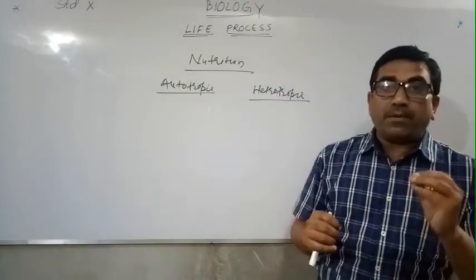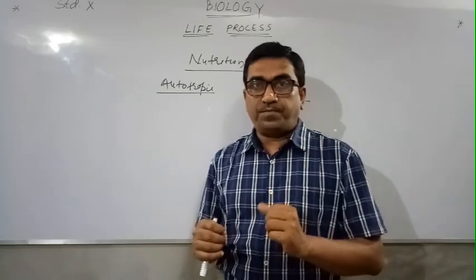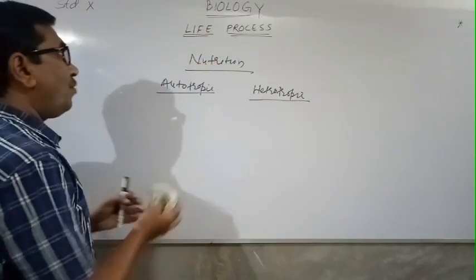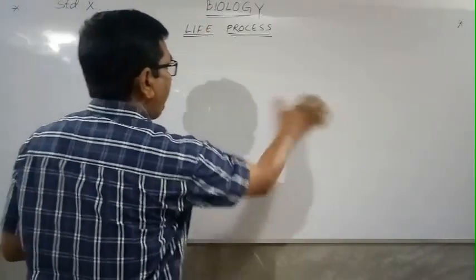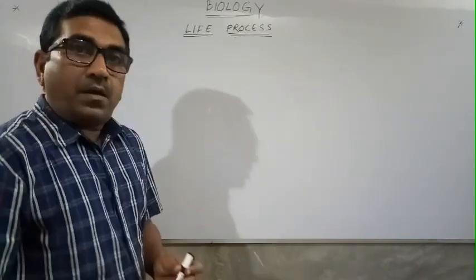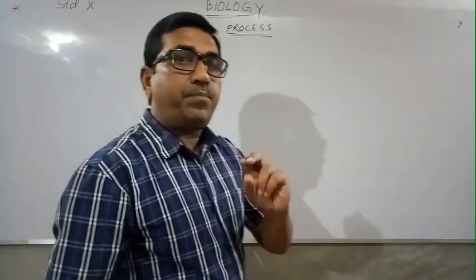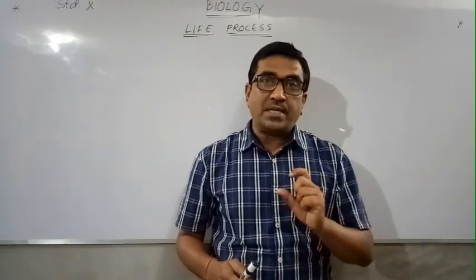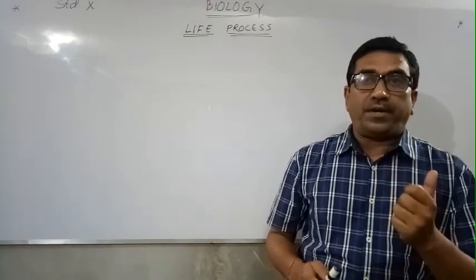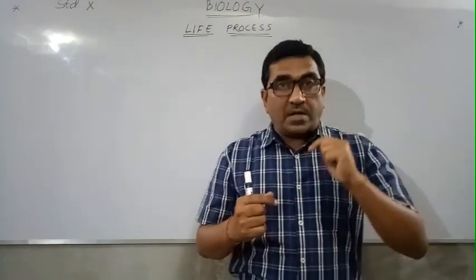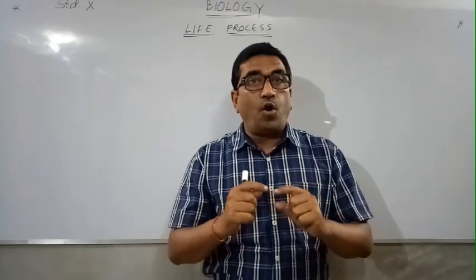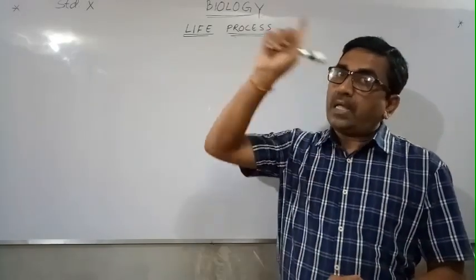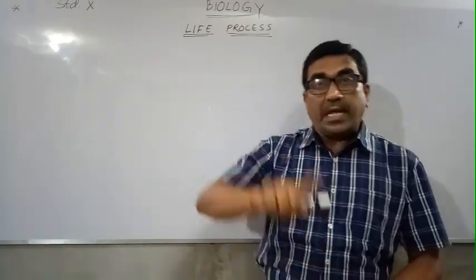Today we will discuss the autotrophic mode of nutrition. What is the autotrophic mode of nutrition? We have known that plants have two types of tissues. One is xylem, another one is phloem. One is responsible for the conducting of water and mineral salt from the roots to the leaves. Roots से leaves तक.